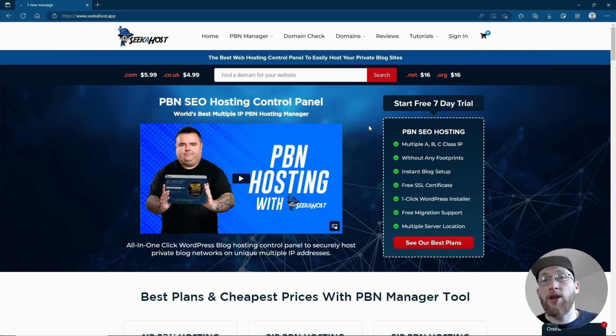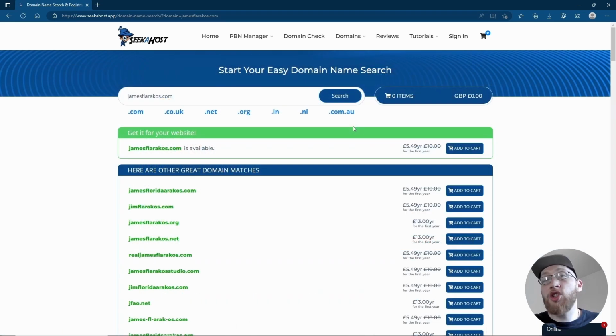Now I always recommend researching the domain first by actually making sure that it's niche specific. If people are going to be finding posts or pages on your site, is the domain going to be matching what they're searching for? Making sure that it's short, doesn't have symbols, not too many numerics, and generally easy for somebody to be able to remember and then recommend to somebody else. This could for instance be something like your name if you're known for your actual name itself, your brand, or something about your niche. Go ahead and hit search, and then we can see if it's actually available, how much it's going to be, and also if there are any other variations that we might prefer.